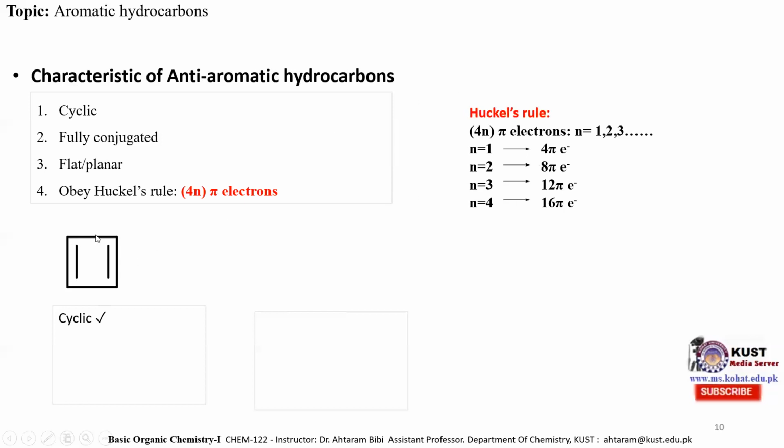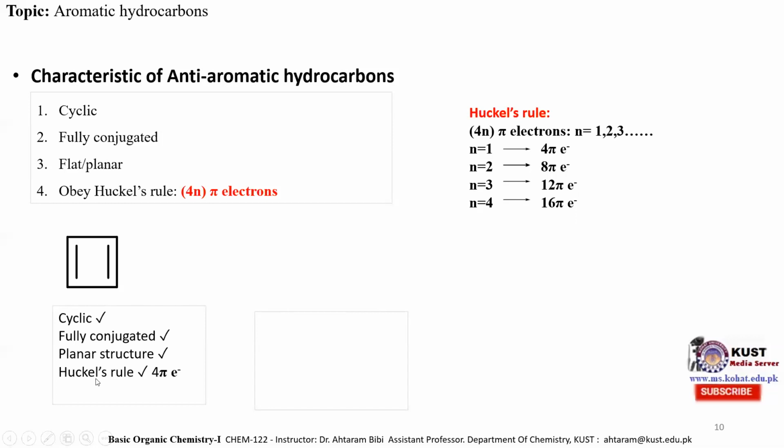So now this is the molecule of cyclobutadiene. Let's apply the anti-aromatic properties on this molecule. The first property is that it must be cyclic, and we can see that it is a cyclic molecule. The second property is that it must be fully conjugated. We can see it consists of alternate carbon-carbon single bonds and carbon-carbon double bonds. Each atom is sp2 hybridized, so it is fully conjugated, and it means that it has a planar structure.